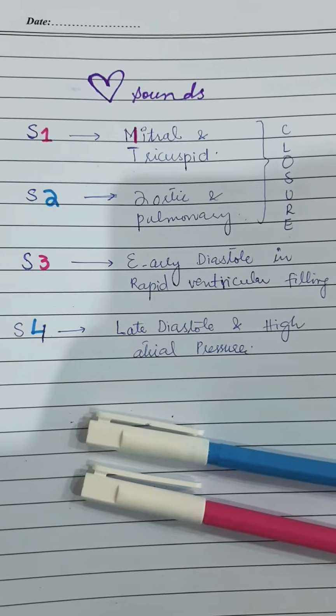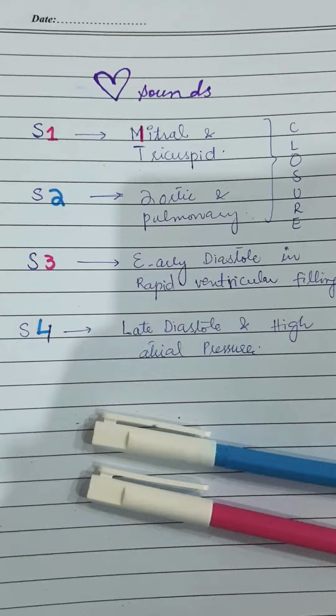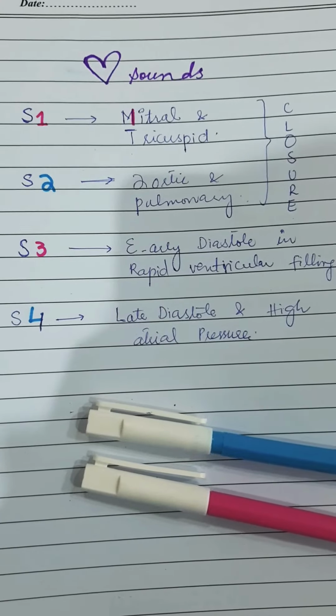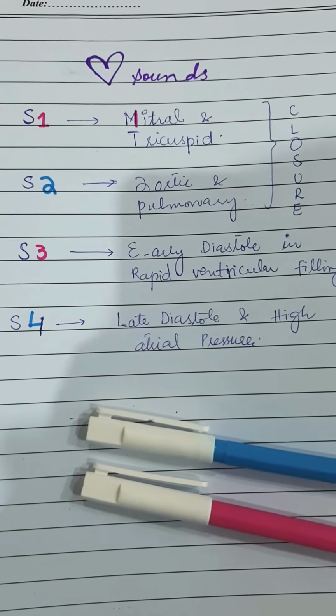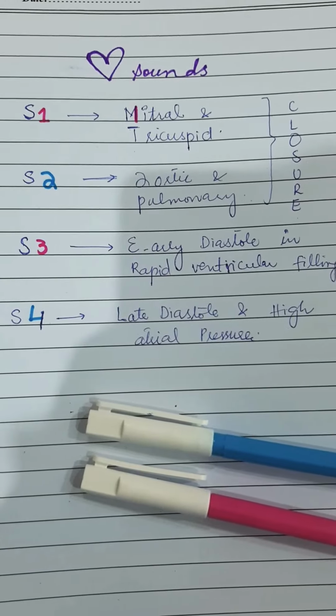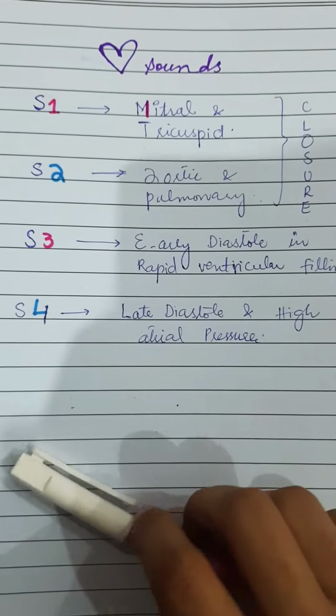In this video, I'm going to show you the easiest way to remember the heart sounds. Normally, there are two heart sounds present due to the closure of the different walls of the heart, S1 and S2, and S3 and S4 are produced in different conditions which show the abnormality. We can remember the